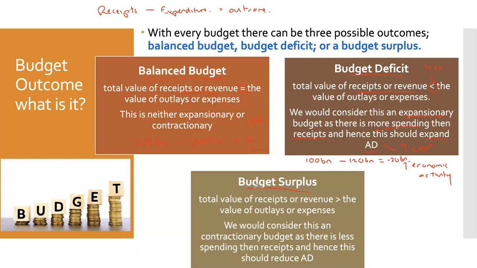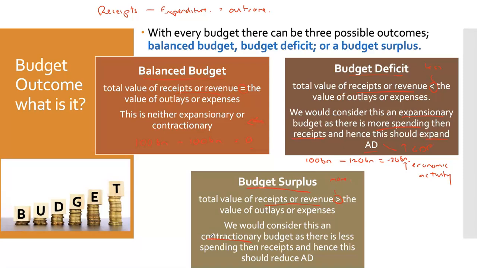The other option could be a budget surplus. Now, logically, if a deficit means we have more expenses than receipts, a surplus is where the receipts or revenues are more than the value of our expenses. Now, we would consider this to be a contractionary budget. We're trying to reduce the size of the economy, reduce demand, because we're contracting something.